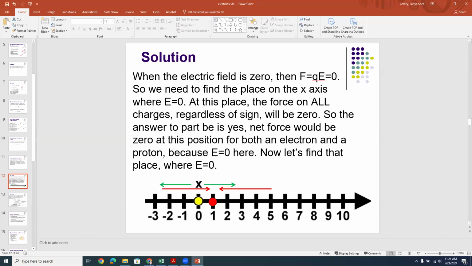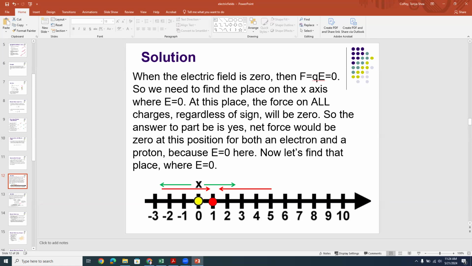So the force will be 0 when the electric field is 0, regardless of whether the charge itself is a proton or electron, regardless of whether the charge is positive or negative. So we just need to find the place on the x-axis where the electric field is 0. And if we find that place, then the force on any charge, regardless of sign, would also be 0. So the answer to part B is yes, the net force would be 0 at this position for both an electron and a proton because the electric field is 0 there, okay?